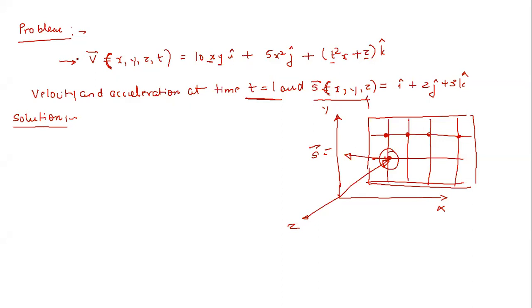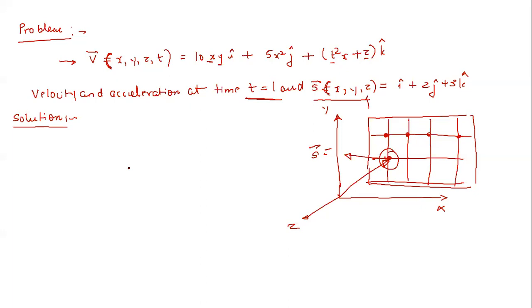Sir, it will be non-uniform because we see y in the i cap terms. Very good. So this flow is dependent upon x location, then z location, then y location. And we are asking the velocity and acceleration at a particular location s vector. So it is obvious that this flow is not going to remain uniform. That means the velocity at this point and at this point will be different. And similarly, the velocity at these 2 points at time t1 and at time t2 will be different.